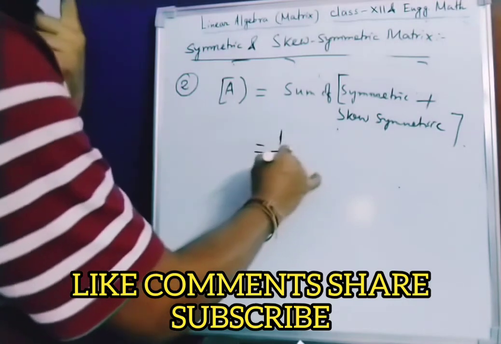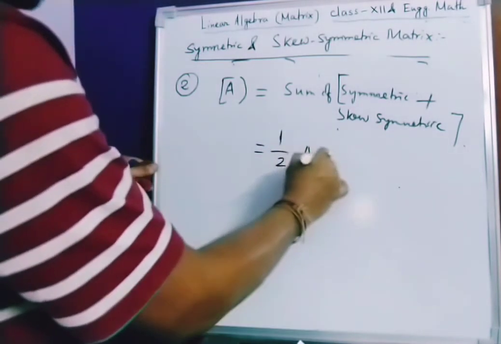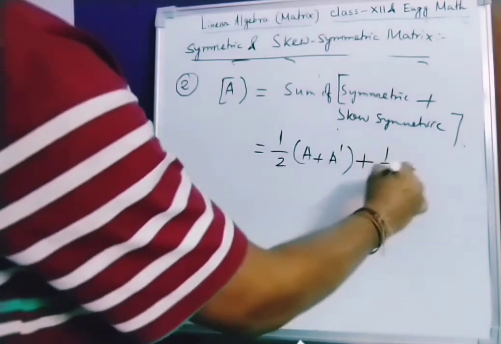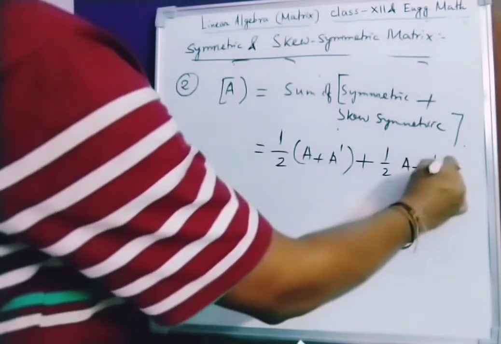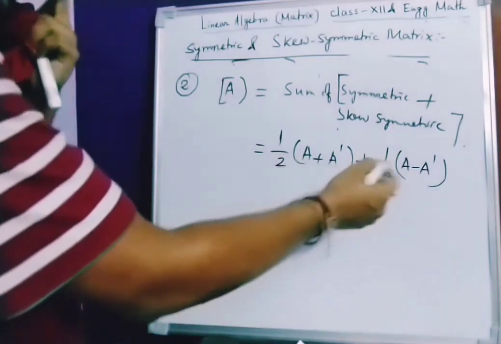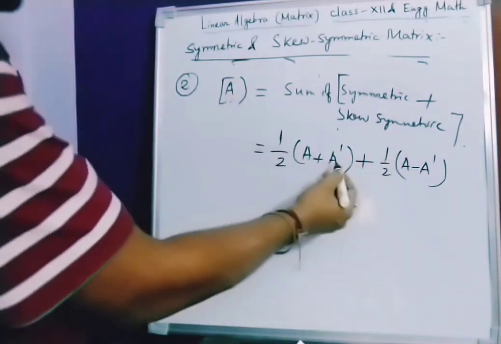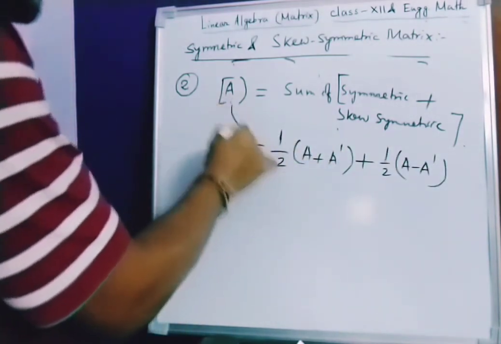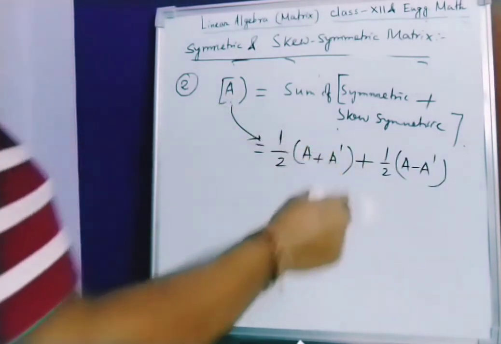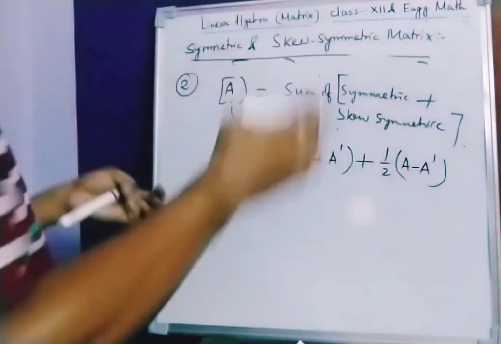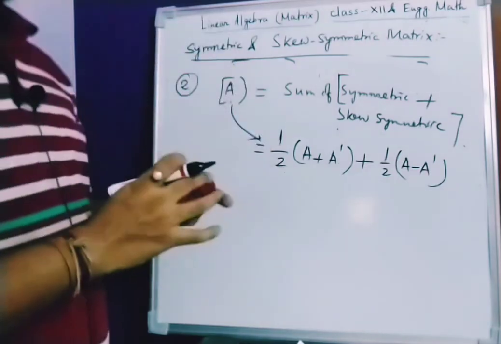So this can be written like this: half of A plus A dashed, plus half of A minus A dashed. If you ask why half is coming, it is because A by 2 plus A by 2 gives A only, and A dashed by 2 minus A dashed by 2 cancel. So A can be written as half of A plus A dashed plus half of A minus A dashed. So this is the transposition of a matrix and symmetric and skew symmetric matrices.